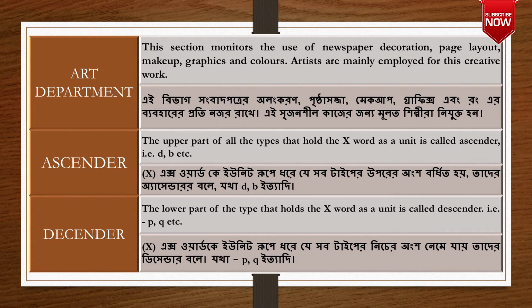Ascender. The upper part of all the types that hold the X word as a unit is called ascender, such as D, B, etc. Descender. The lower part of the type that holds the X word as a unit is called descender, such as P, Q, etc.